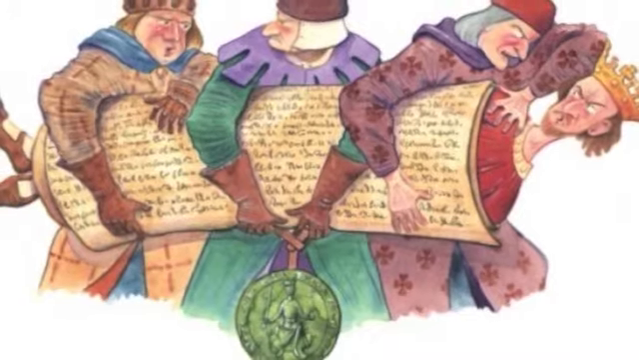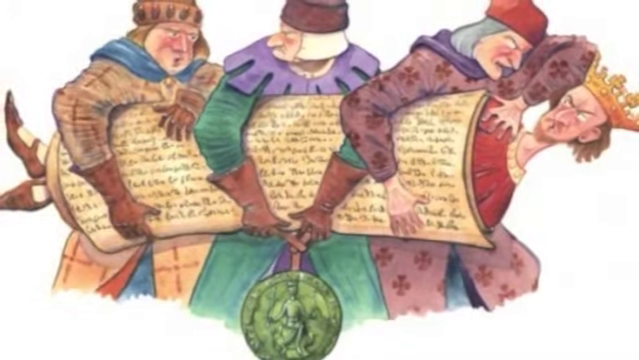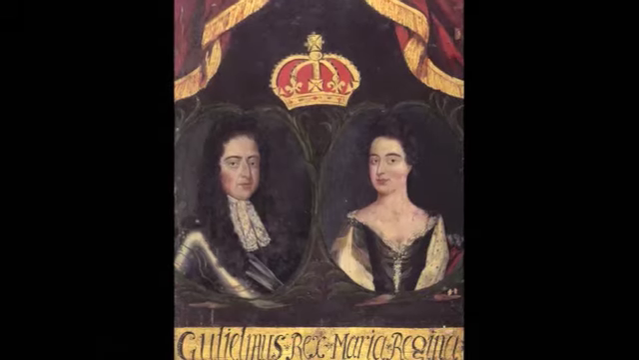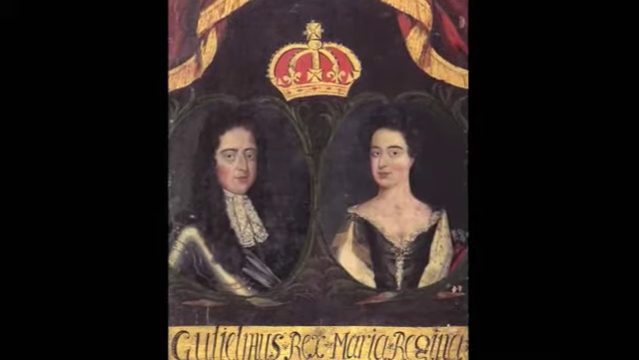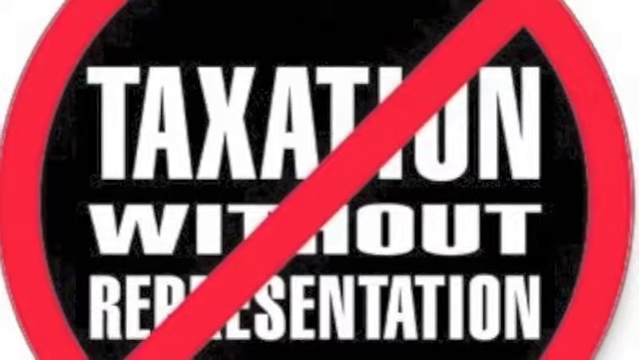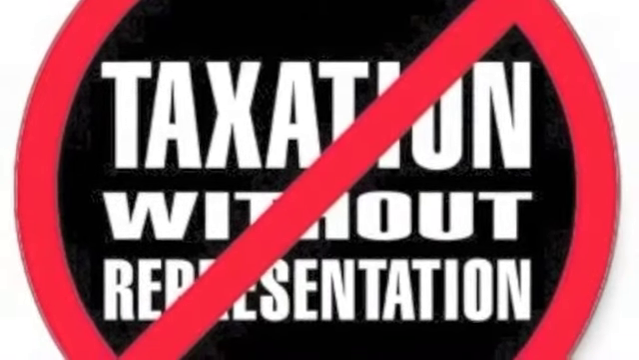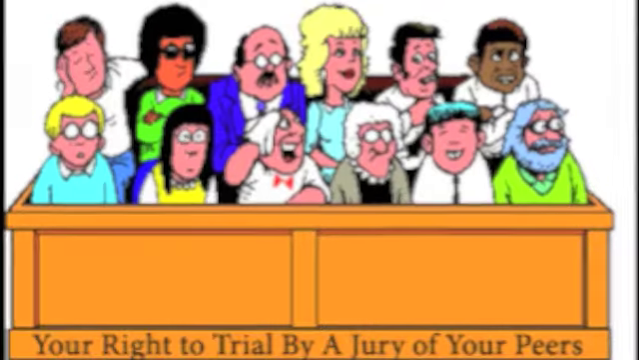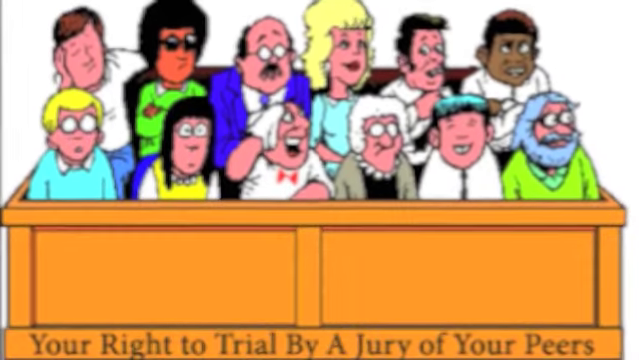Now, the rights of Englishmen come from two main documents. The first is the Magna Carta, which literally means the big document. And the second is the English Bill of Rights. Between the Magna Carta and the English Bill of Rights, the colonists felt that they had two major rights as Englishmen. The first was that they could only be taxed by their representatives, and the second was that they should have a trial by jury of peers.